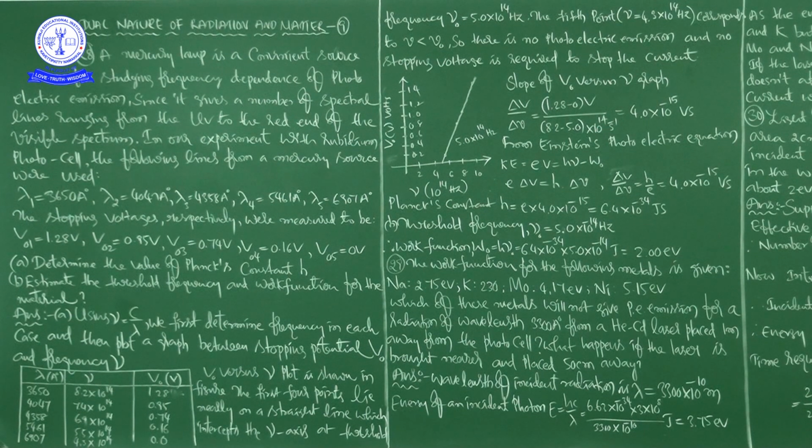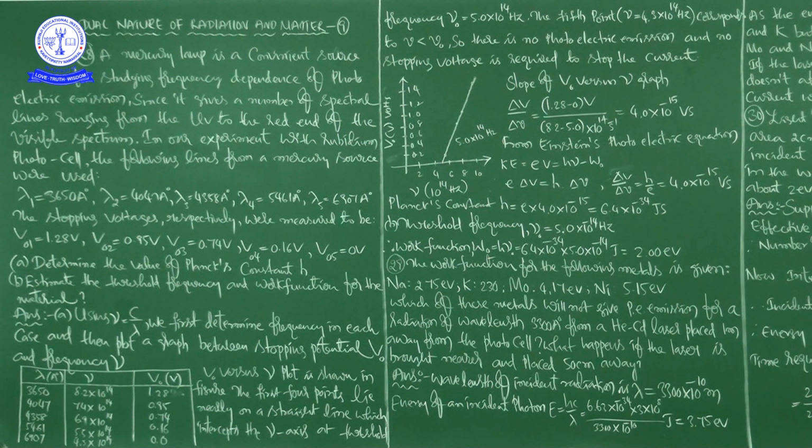4.3 into 10 to the power of 14 hertz, right? It is like points 1, 2, 3, 4, 5. So these 5 points he is talking about. The fifth point, ν equal to 4.3 into 10 to the power of 14 hertz, corresponds to ν less than ν naught. Because it is ν naught, it is ν. So this value is less than this value, so he is saying that ν is less than ν naught.